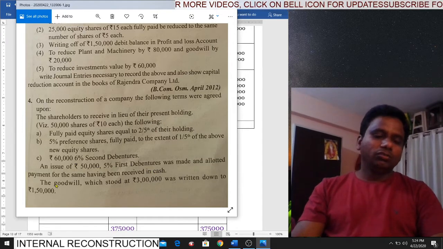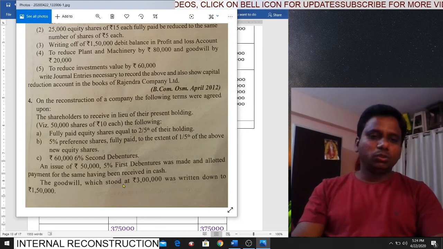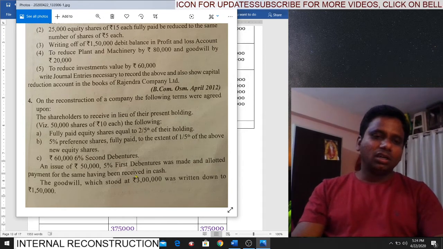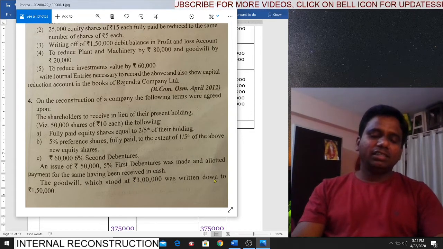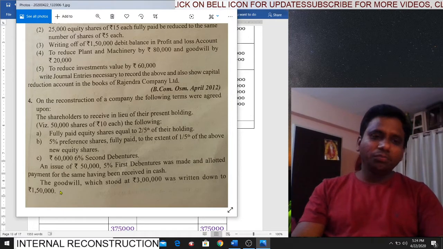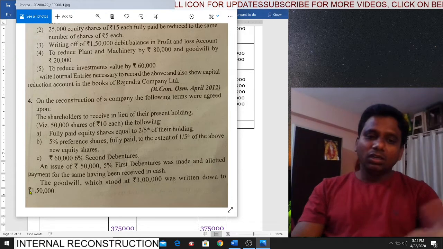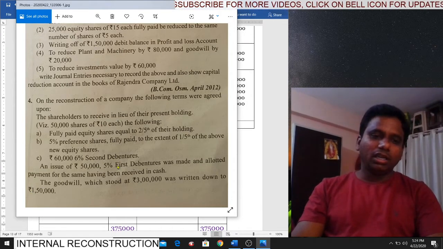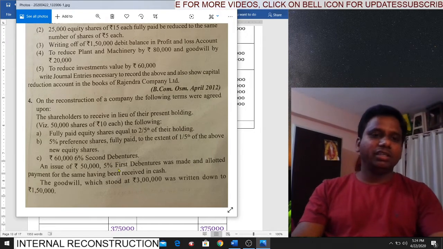Next, the goodwill intangible asset, which stood at 3 lakhs. So what is the goodwill value? Book value 3 lakhs. Underline 3 lakhs and write down book value. Was written down to 1,50,000. So 3 lakhs worth of goodwill, what are we doing? We are reducing it to 1,50,000. We are reducing goodwill to 1,50,000. Do remember till here?